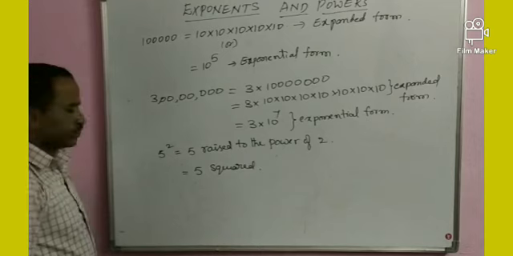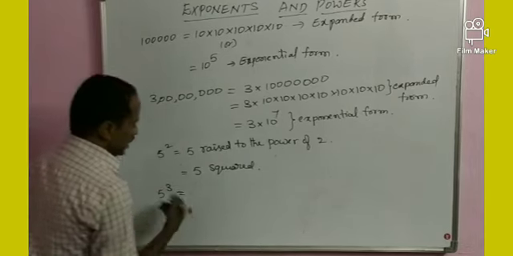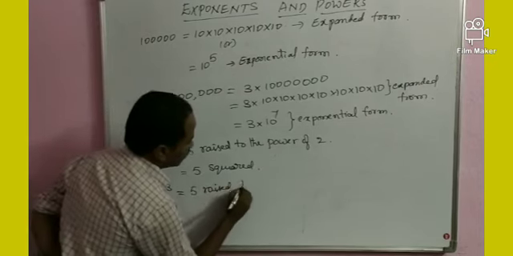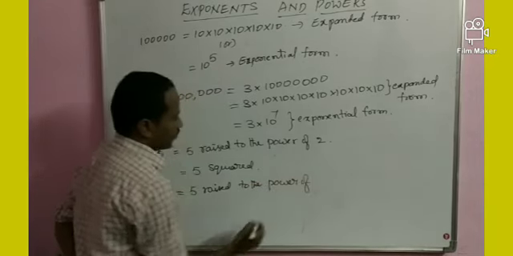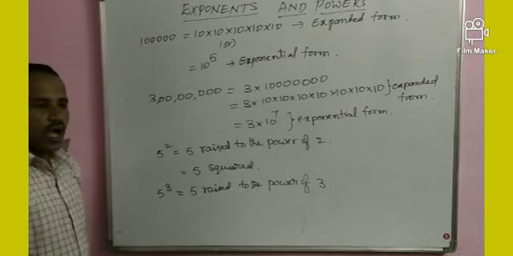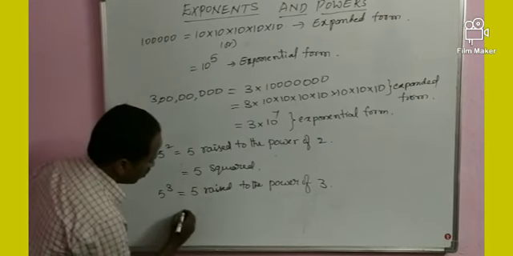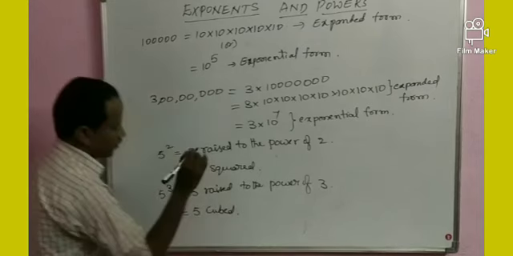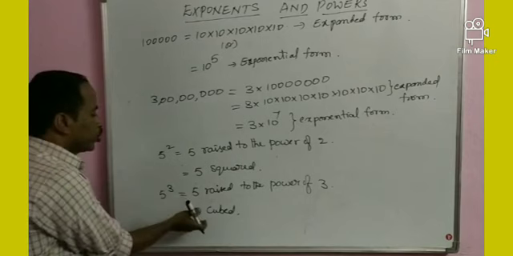Next, one more. It can be written as 5 raised to the power of 3. According to volume of 3D figures, it is also written as 5 cubed. It is a 5 squared. It is a 5 cubed.